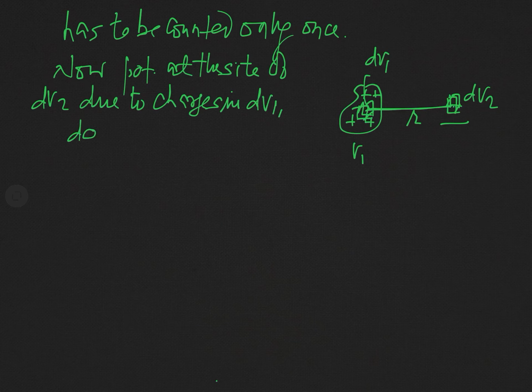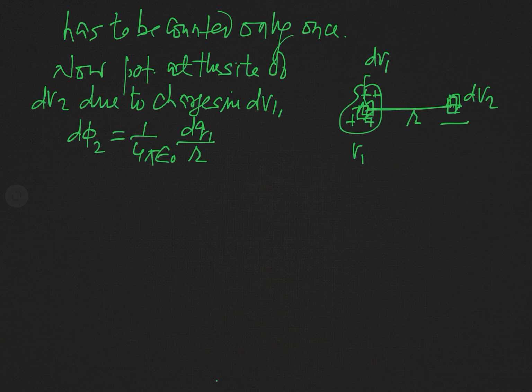If we denote it by d phi 2, what will this be? This is just like a point charge, and you know the potential due to a point charge is simply 1 over 4 pi epsilon naught q by r. So this will be 1 over 4 pi epsilon naught dq1 by r.